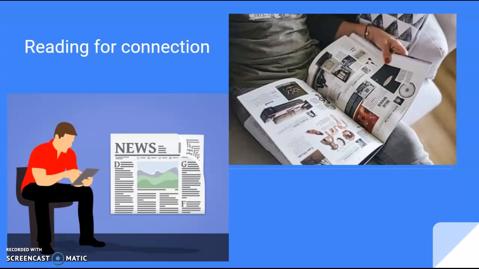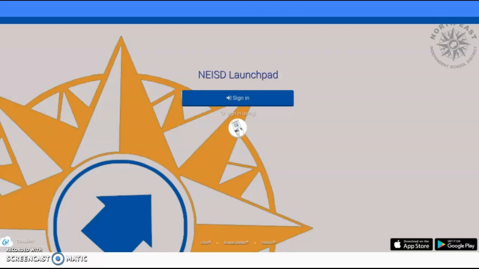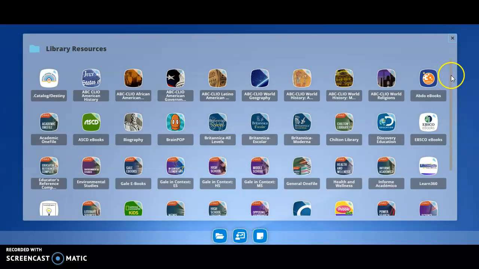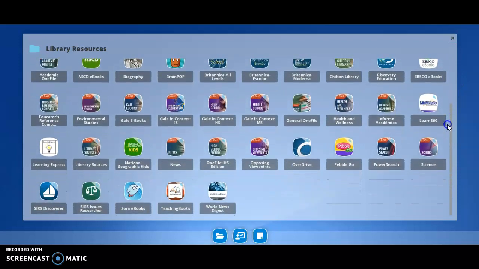Once you have read your article, you will be going to Launchpad on the NEISD website in order to access your library resources. We will be using two different resources to help you with this project. Once you have logged into Launchpad, you're going to go to your Library Resources tab. We are going to be looking at two resources to help you tackle your project in English. The first one is going to be SIRS Issues Researcher. The second one is going to be Opposing Viewpoints.